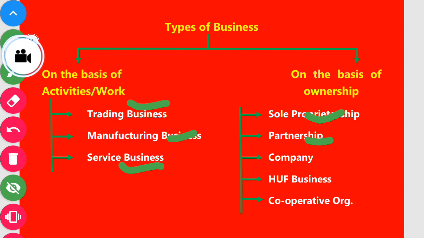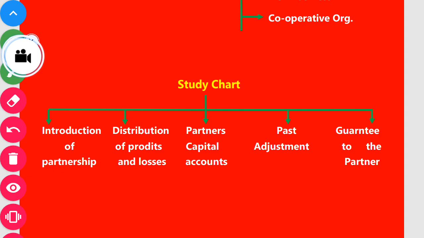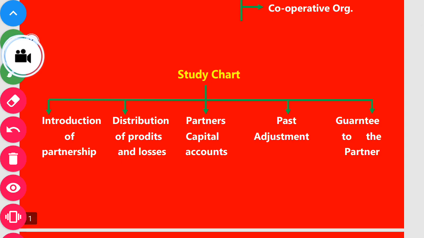And the company, about the company we will discuss in the second part. So I hope you understood about the types of business. Now we will discuss our syllabus. First we need to study the chart, how the first chapter will be completed. The study chart on the screen for this chapter is divided in five parts. The first is introduction of partnership: what is the partnership, and what are the features and properties of the partnership?